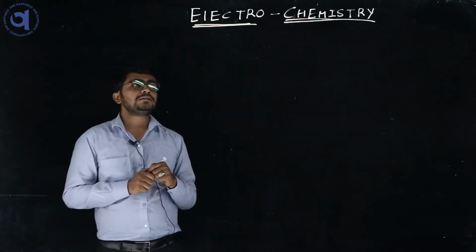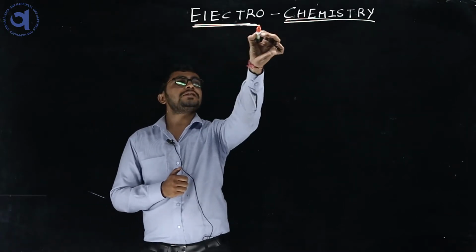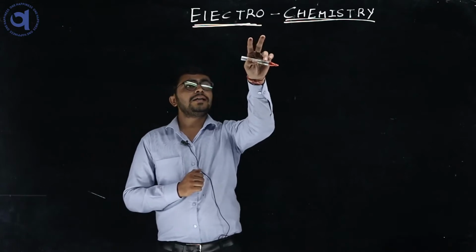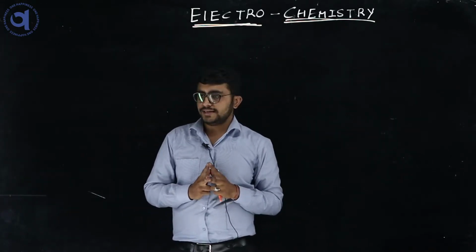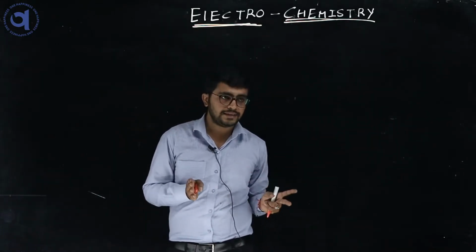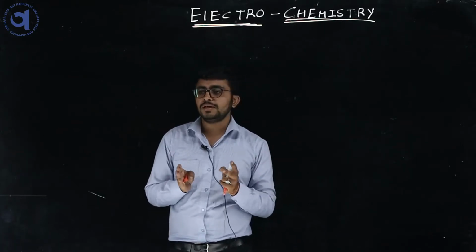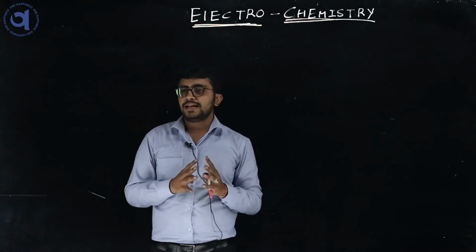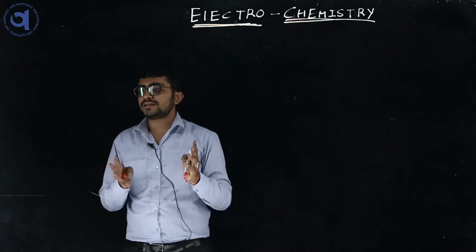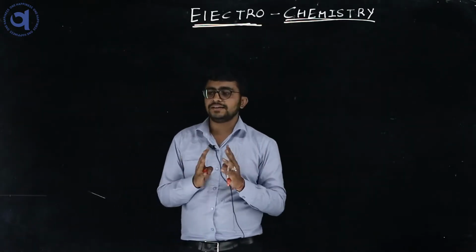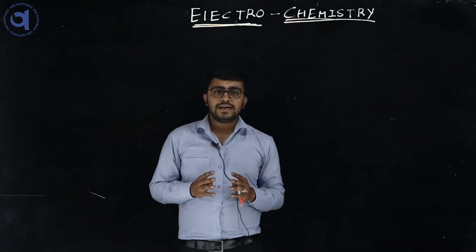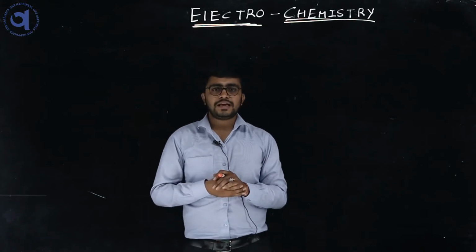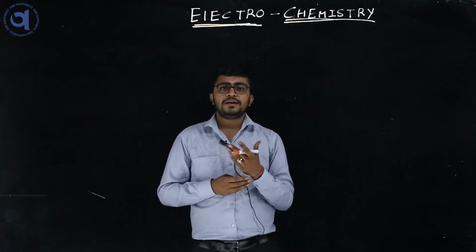So first we will look at electrochemistry. What is electrochemistry? Electrochemistry means that chemical energy is converted into electrical energy. So it is a cell type technique. Whatever you have seen in batteries, car batteries, is basically a cell in which chemical energy is converted into electrical energy. What is chemical energy? A cell has an anode and a cathode.